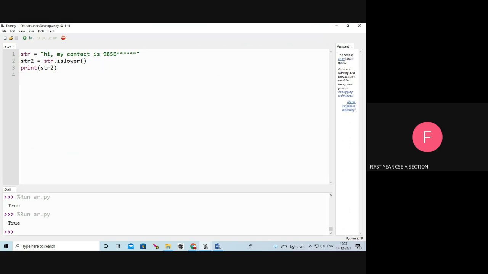Suppose I am using H as a capital letter, so I am running the program. Are all the characters in the string lowercase? No, false. See the output, it returns false because H is a capital letter.